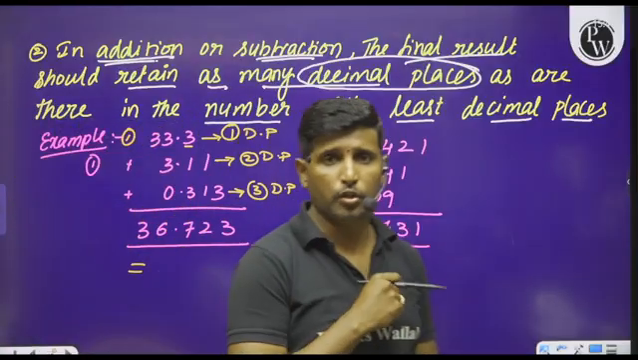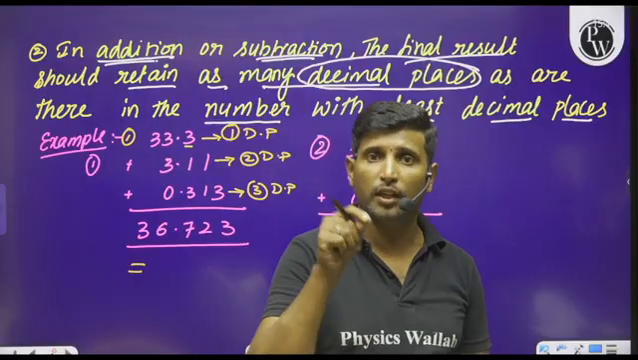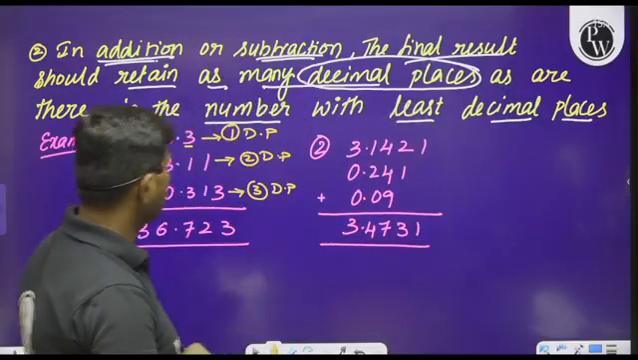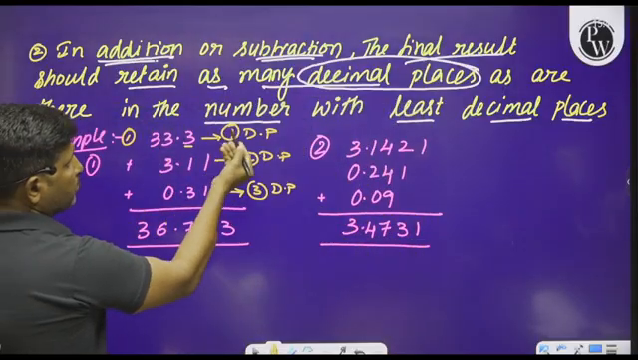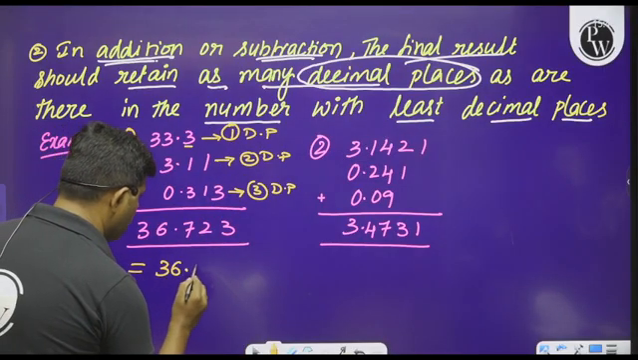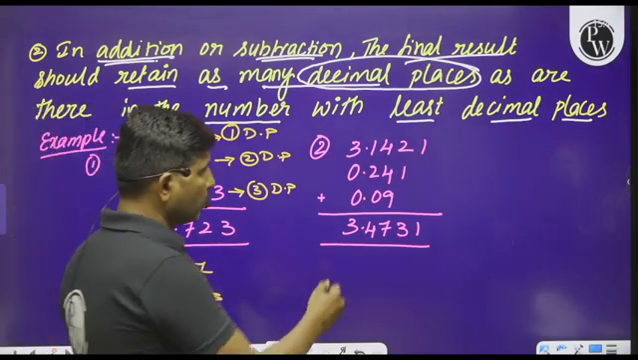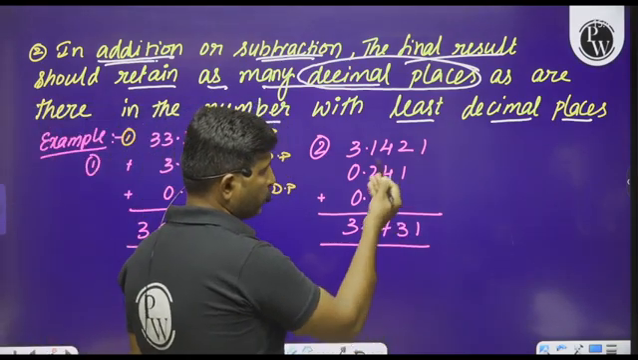should contain the number of decimal places equal to the least in the given numbers. In the given numbers, the least number of decimal places is 1. Therefore, the final result should be equal to 36.7. Okay. And similarly, we can go with this.